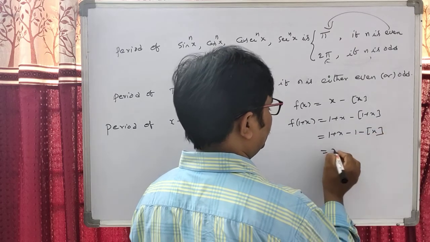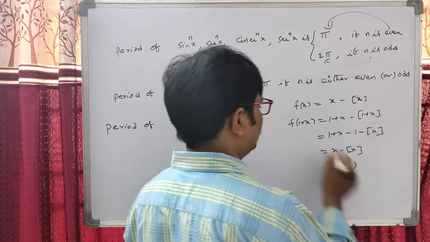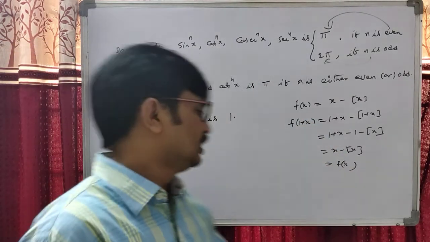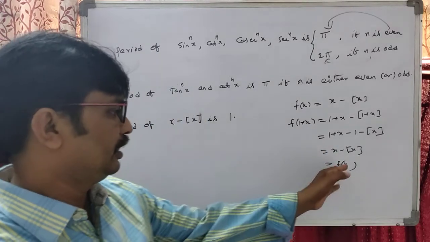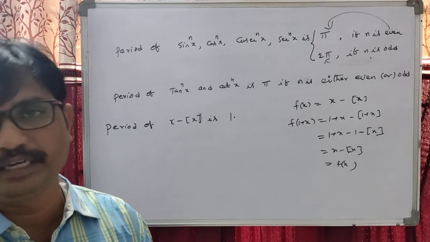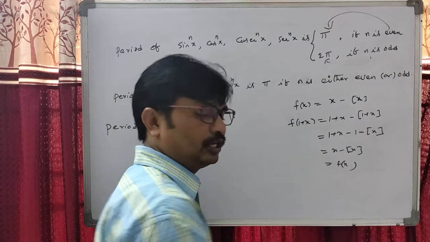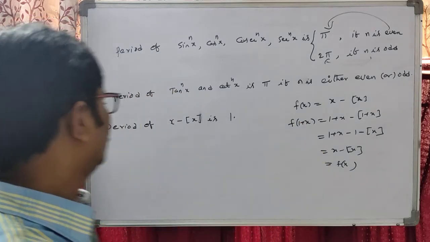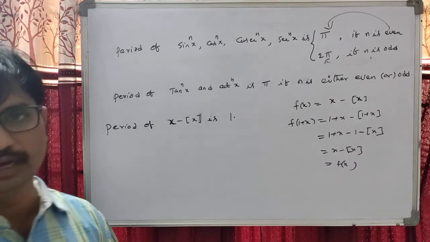So x minus step x equals f of x. If we take 2 plus x, we get f of x. If we take f of 3 plus x, again we undoubtedly get f of x. So the least positive value among 1, 2 or 3 is only 1. Therefore, the period of x minus step x is 1.